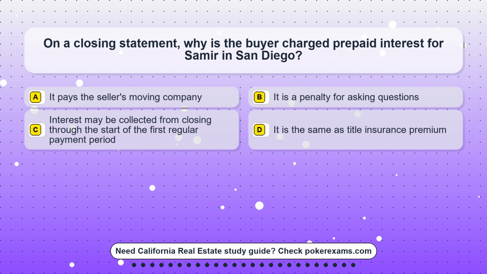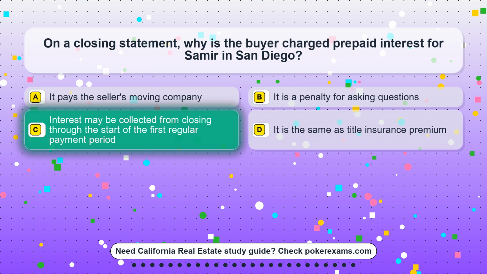Question 25. On a closing statement, why is the buyer charged prepaid interest for Samir in San Diego? Option A, it pays the seller's moving company. Option B, it is a penalty for asking questions. Option C, the interest may be collected from closing through the start of the first regular payment period. Option D, it is the same as title insurance premium.